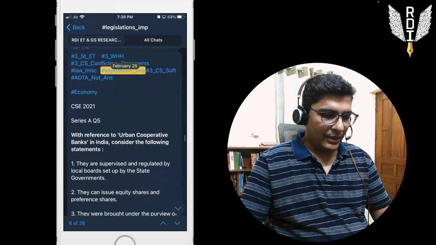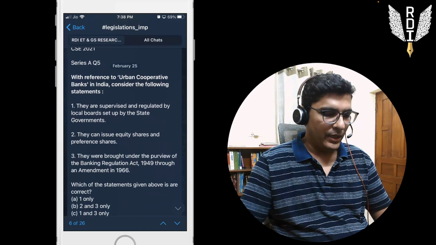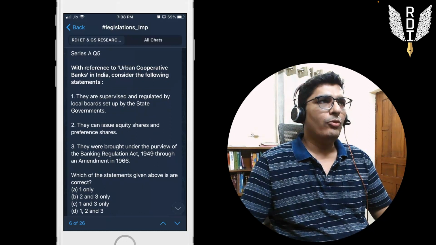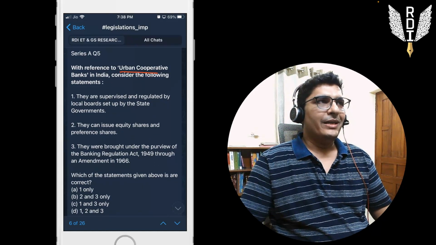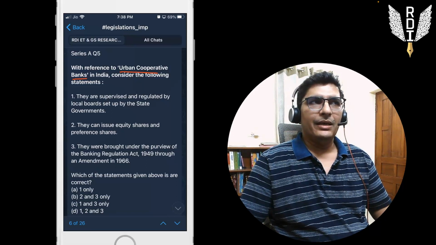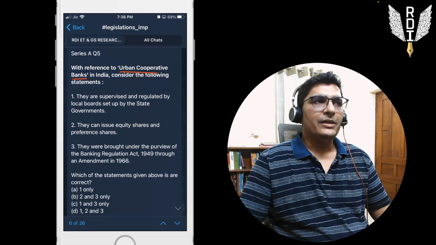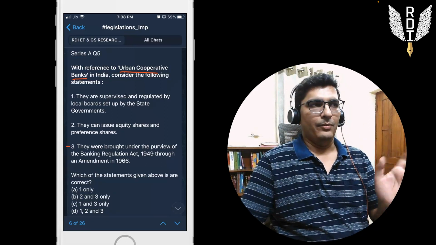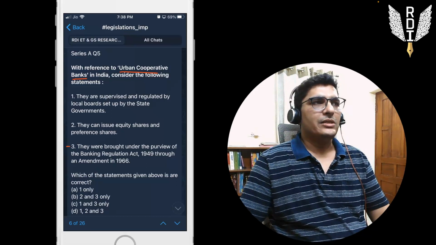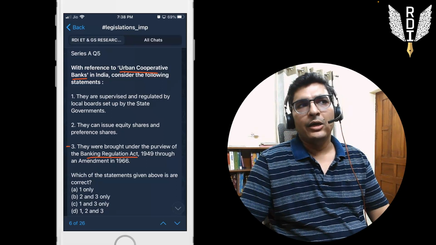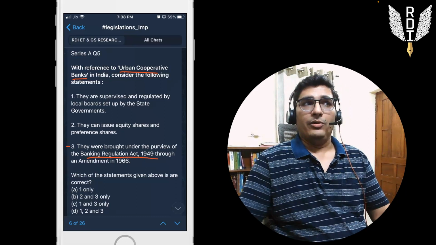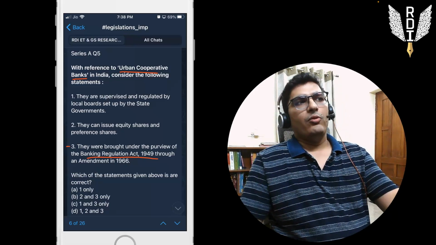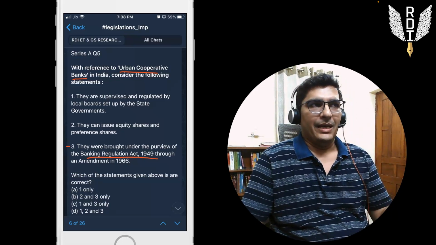If we look at the fifth question of 2021, this was about urban cooperative banks in India. Urban cooperative banks is not an extremely important category, but the third statement is talking about an extremely important law, and that's why the tag of important legislations is there in this question. It is the Banking Regulation Act of 1949. This is an extremely important law, very frequently in use. So what is given about urban cooperative banks in this law has been asked.